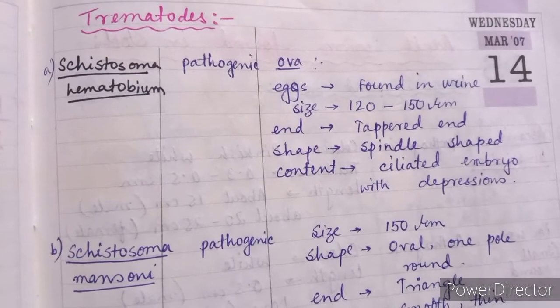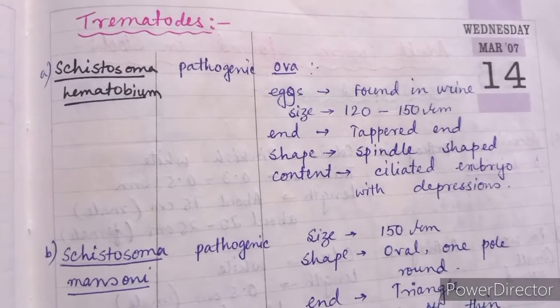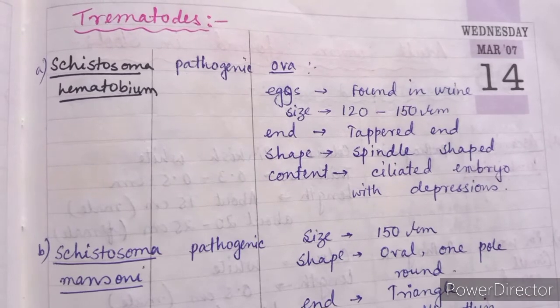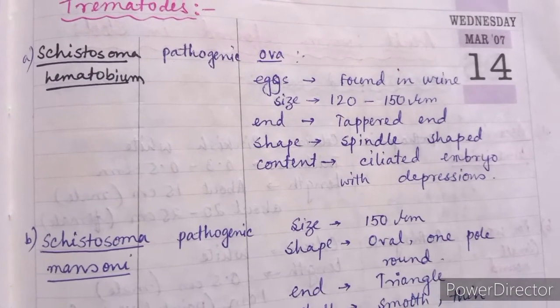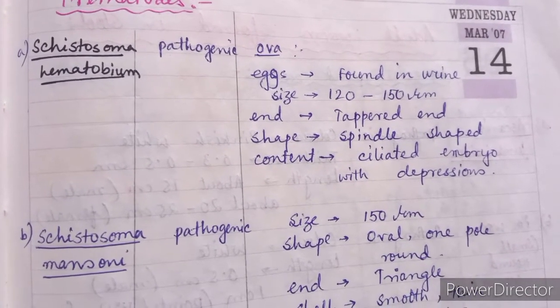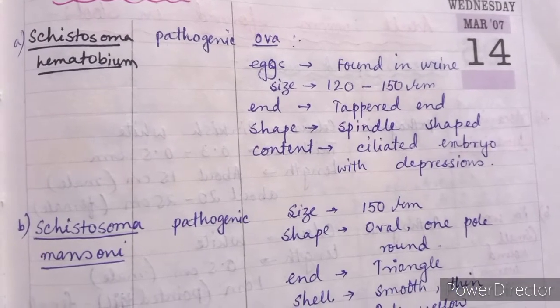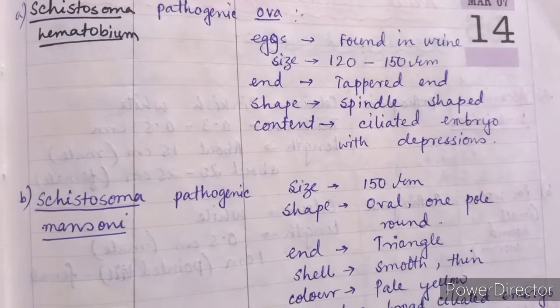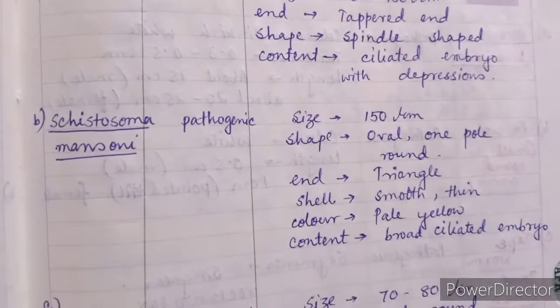After nematodes, we will discuss trematodes. In this class, Schistosoma haematobium is present. It is pathogenic. Ova, eggs are found in urine. Size 120 to 150 micrometer. It is tapered ended. Shape is spindle shaped. Content ciliated embryo with depressions.